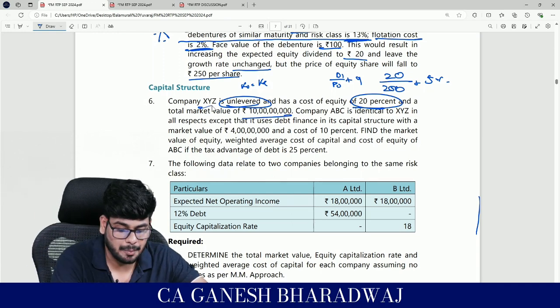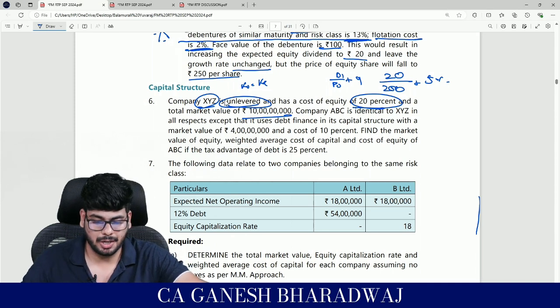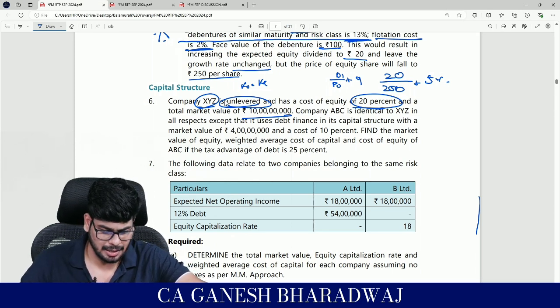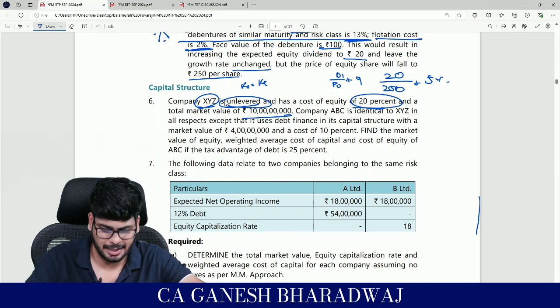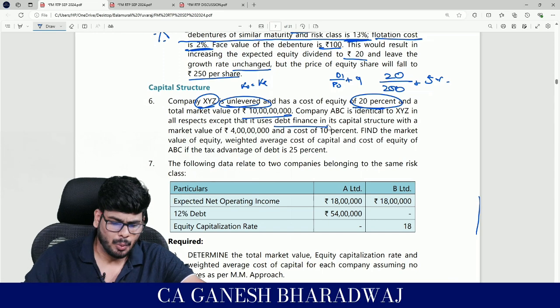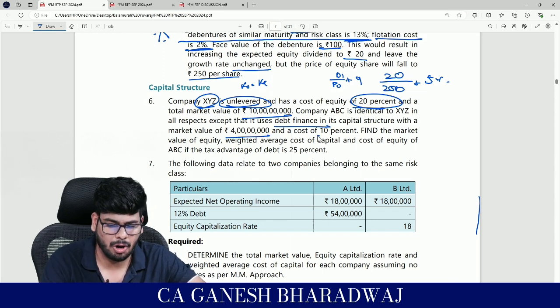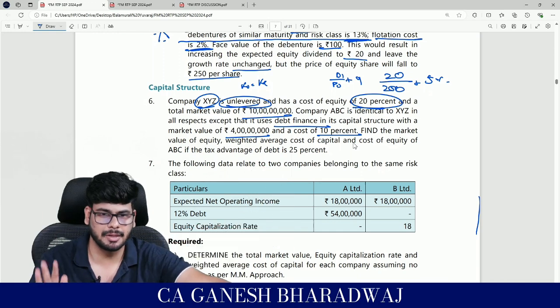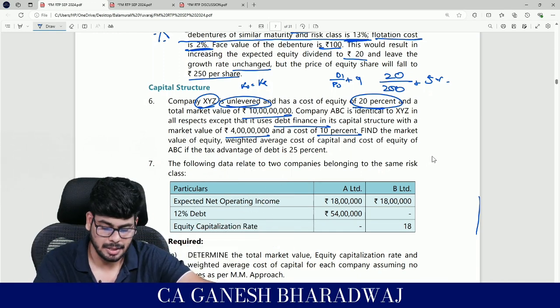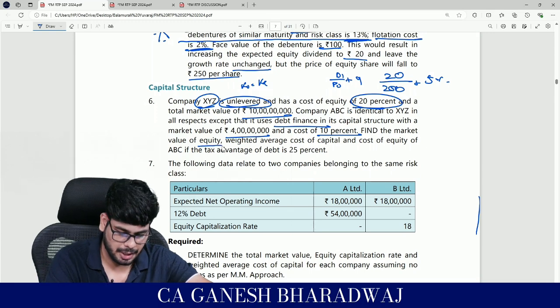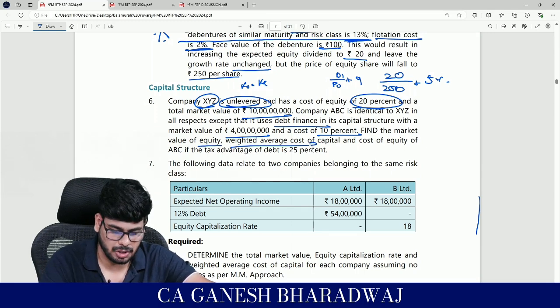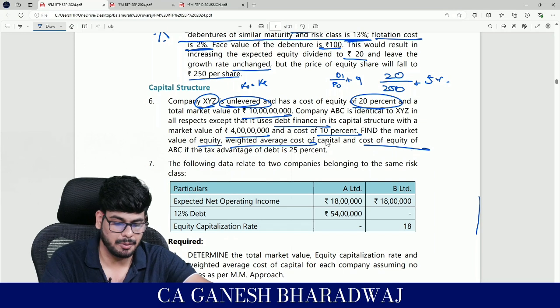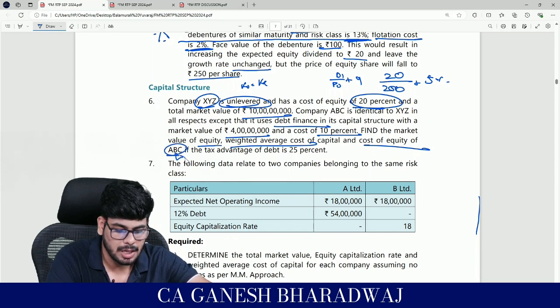Now, this is one company called XYZ. There is another company called ABC. It's identical to XYZ in all aspects, except that it is levered. Basically, it uses debt finance in its capital structure, with a market value of 4 crores and a cost of 10%. Debt value is 4 crores, cost of debt is 10% given. Clear, guys? Find the market value of equity, weighted average cost of capital, and the cost of equity of ABC. ABC is what? Levered.